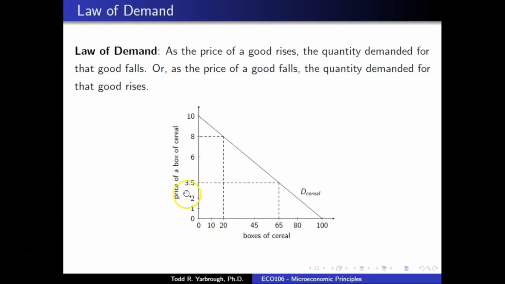If instead you were to sell your boxes of cereal for $3.50 per box, you would expect to sell 65 boxes of cereal if you were the only producer of cereal in that given market.